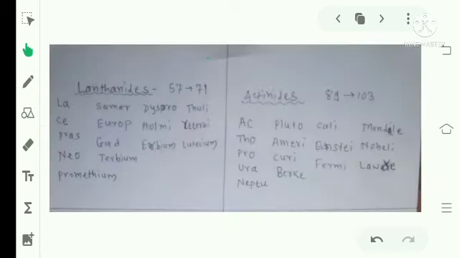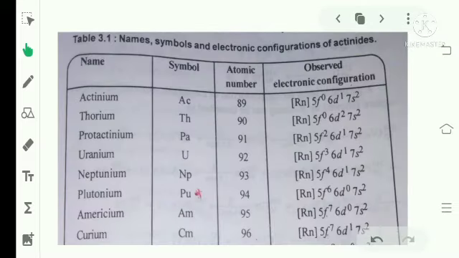Now the electronic configurations. Actinium is 5f0 6d1 7s2. Next, thorium is 5f0 6d2 7s2. Here protactinium contains 5f2 6d1 and 7s2. Next, uranium is 5f3 6d1 7s2, then neptunium 5f4 6d1 7s2.